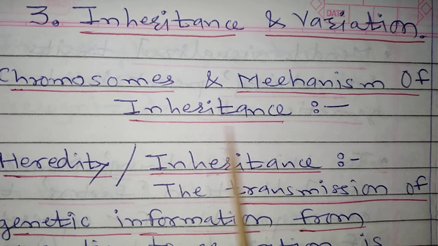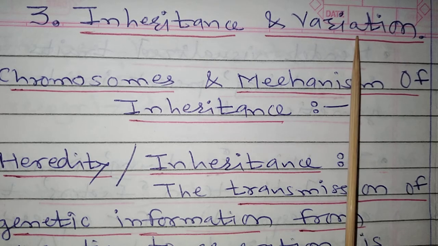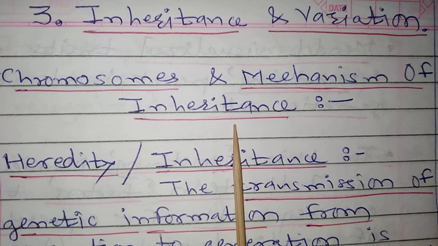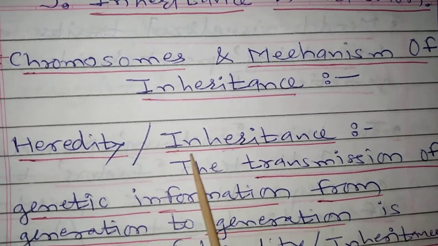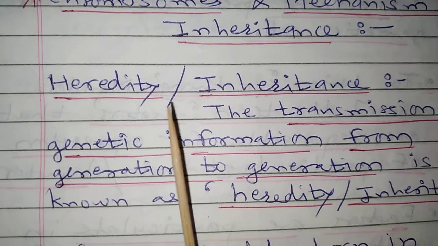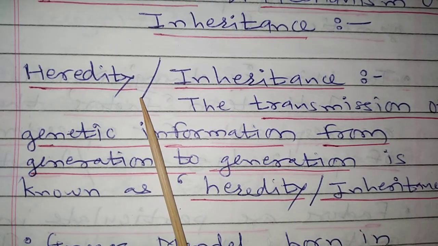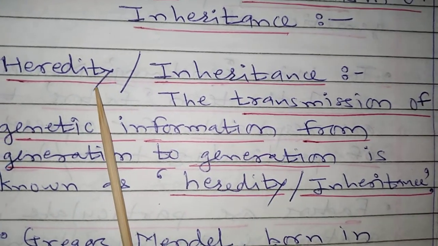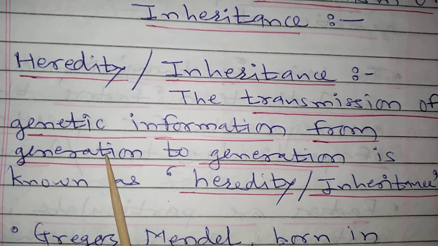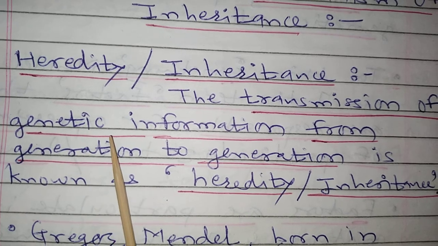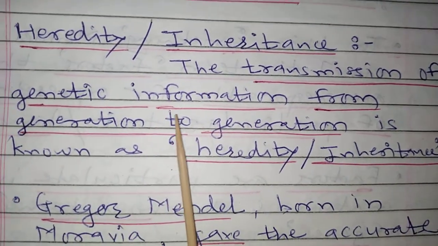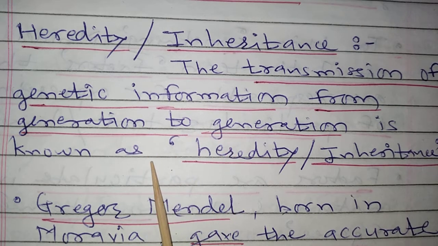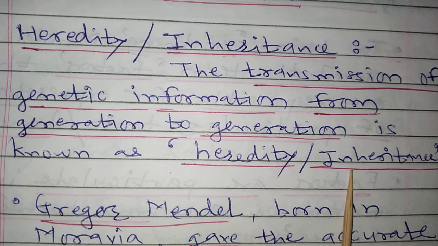Let us start with the third chapter, inheritance and variations. In that, you have to study chromosomes and the mechanism of inheritance. In relation to inheritance, the first part is heredity, also known by another term, inheritance. Heredity simply means transmission of characters. Which characters? These are genetic characters. So, transmission of genetic information from generation to generation, we call it heredity or inheritance.